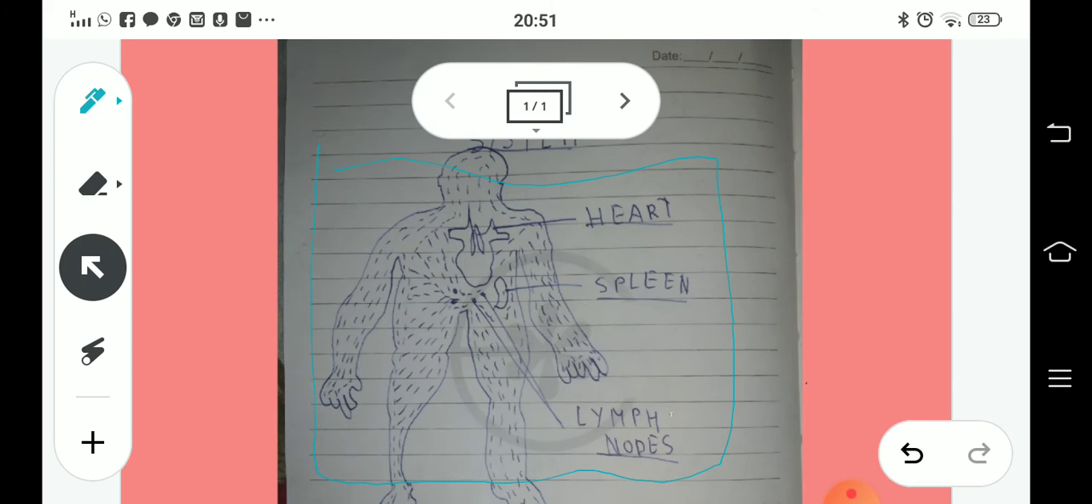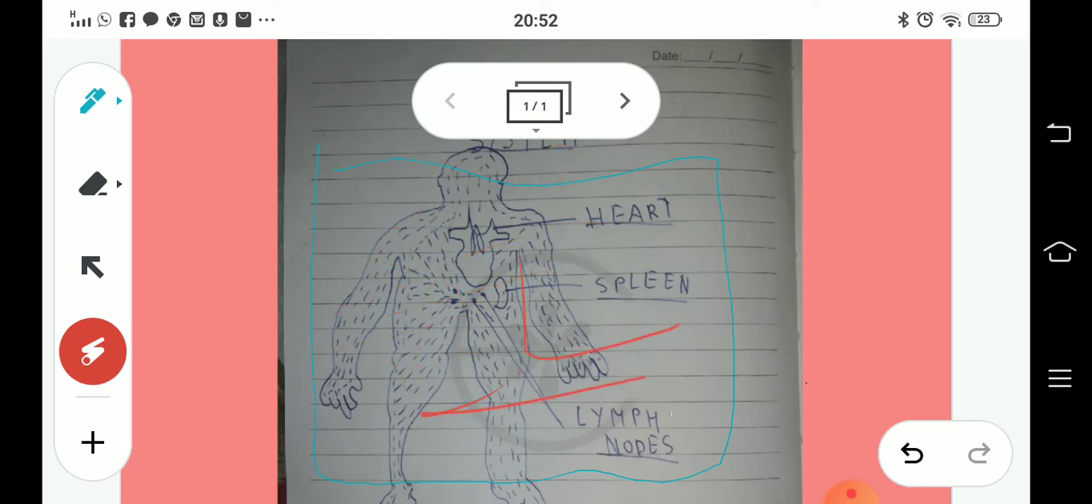Now lymph is slightly yellowish in color. Why it is yellowish in color, I have already told, because it does not have RBCs and blood platelets.